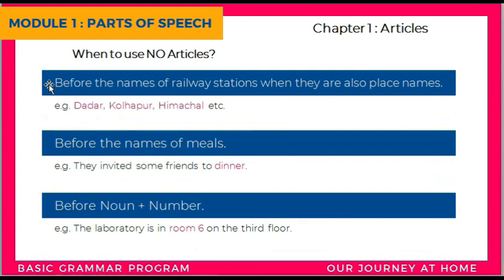The next one here is we don't need to use any article before the names of railway stations when they are also the place's name. Okay, so like Dadar, Kolhapur, Himachal. If you see, these are the places or cities' names as well as the names of their own railway stations. So we don't use a Dadar, the Dadar. We do not use any article and we just mention the place.